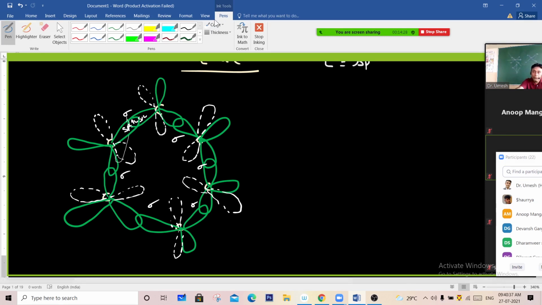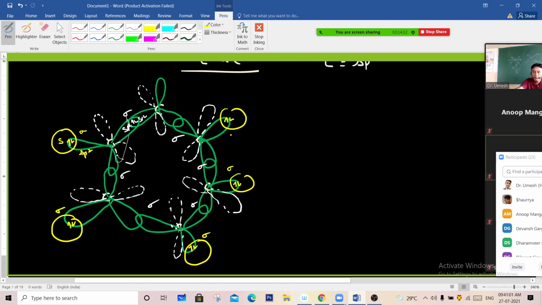And now the s orbital and the sp2 form a sigma bond. sp2 with the s orbital forming a sigma bond. There are 6 hydrogen atoms here.